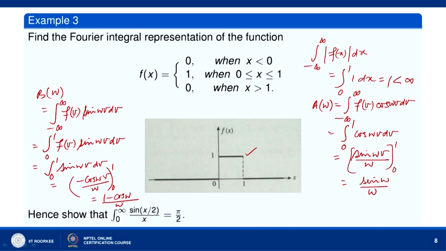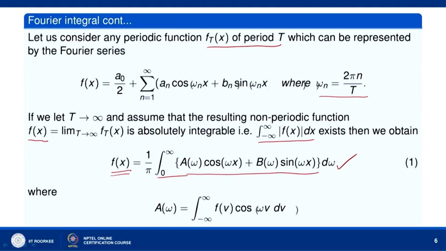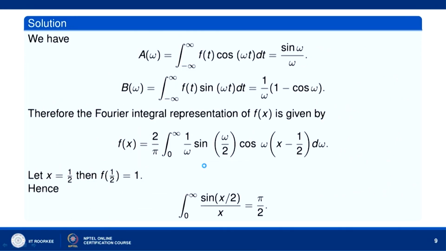So, we get the value of a(omega) and b(omega). We put them in the right hand side of this equation and get the Fourier integral. So, we get the following: the value of a(omega) is sin omega by omega, and the value of b(omega) is 1 minus cos omega by omega.